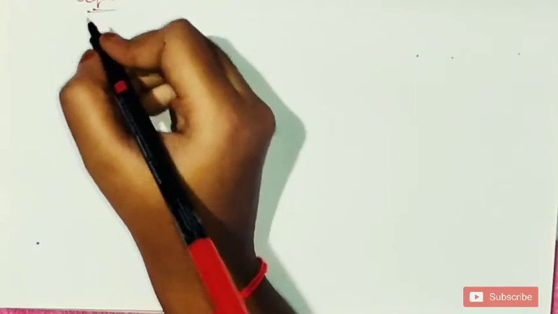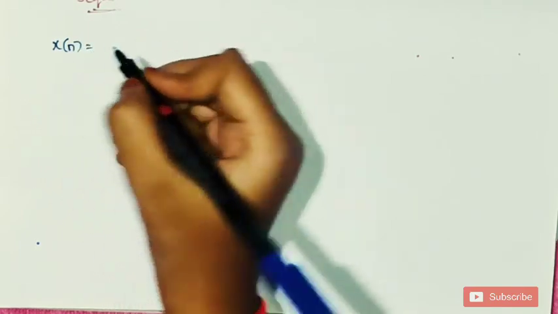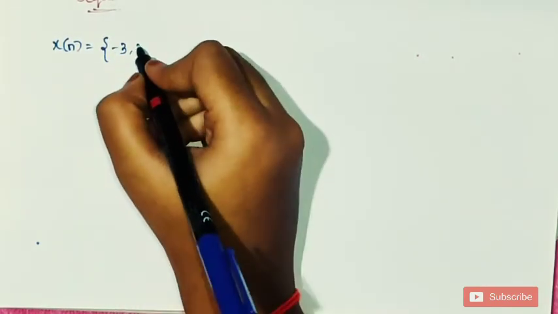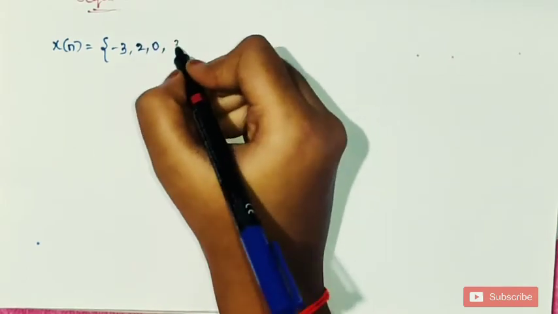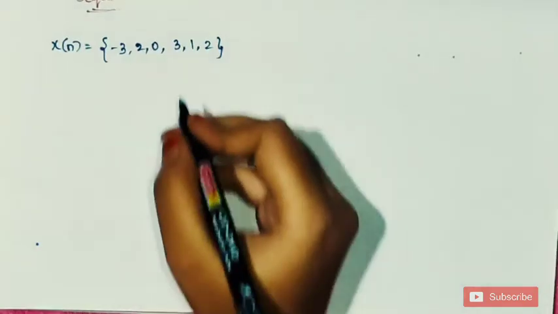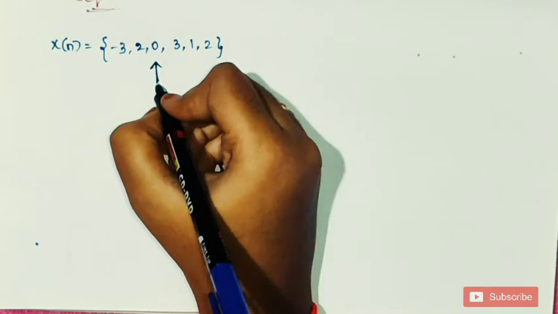Coming to the sequence representation, first we need to write the values minus 3, 2, 0, 3, 1, 2. These are the values that a sample holds in the given question. These are the x of n values for different samples. Now we are indicating a 0. At 0 we are indicating an arrow.